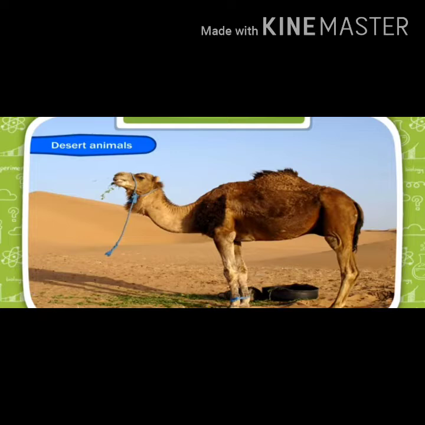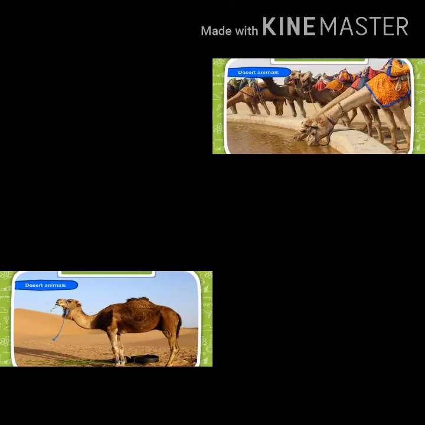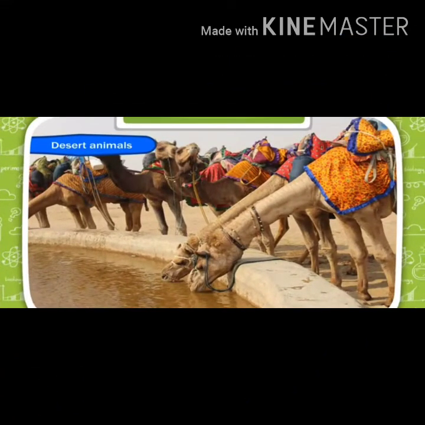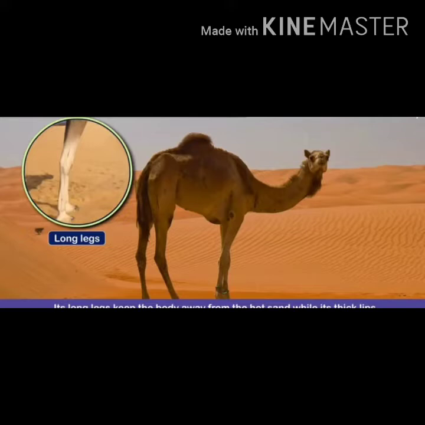Let's study adaptations in desert animals. Look at the picture. Camel is a desert animal found in desert where the scarcity of water occurs, but they can survive easily in that land. How is it possible? What is the reason? Yes, obviously some adaptations develop in the animals where they live.